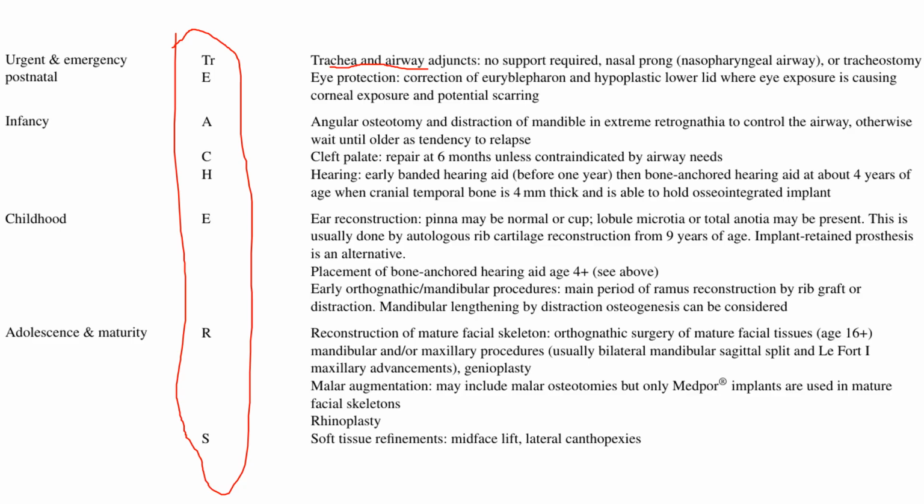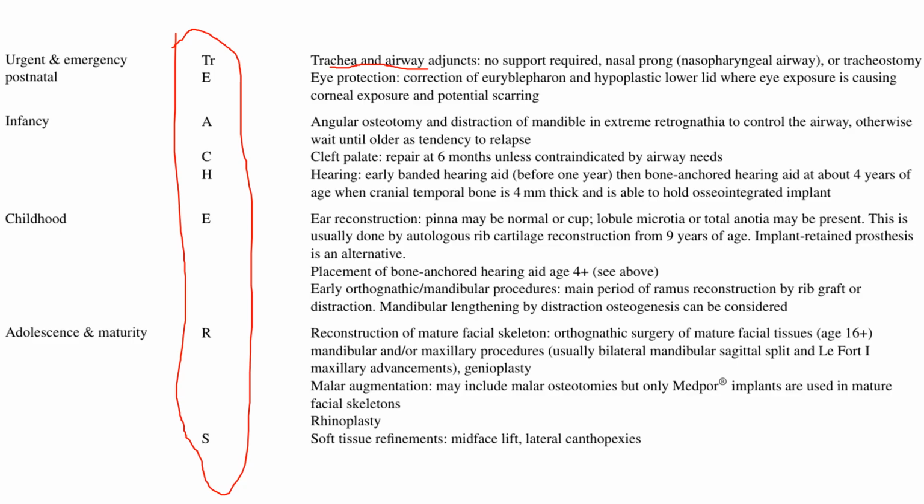The next one is hearing. The important thing that you'll have to remember is 4, because at 4 years of age, the cranial temporal bone thickness at least reaches 4 mm. So why is this 4 mm important? If it is that thick, it will be capable of holding osteointegrated implants. So until then, till 4 years of age, you will have to go for